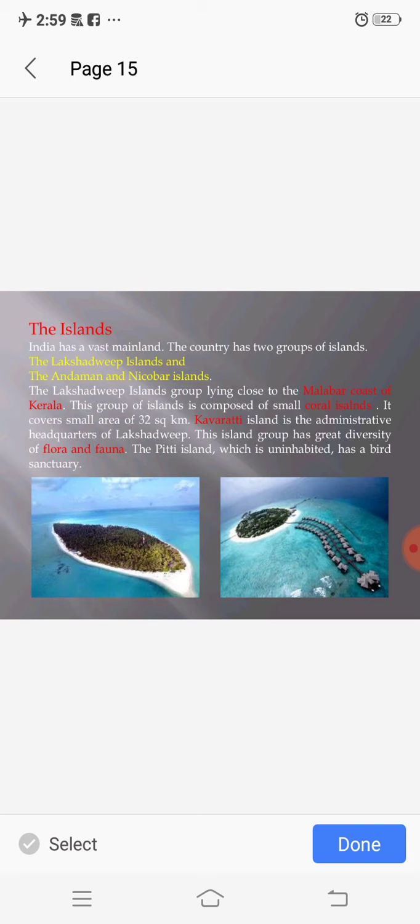Now the islands. The piece of land that is surrounded by water from all sides is called an island. India has two groups of islands, the Lakshadweep Islands and the Andaman and Nicobar Islands. Lakshadweep Islands is close to the Malabar coast of Kerala. The total area of this island is 32 square kilometers. Kavaratti is the capital of these islands. It is a group of 36 small islands.